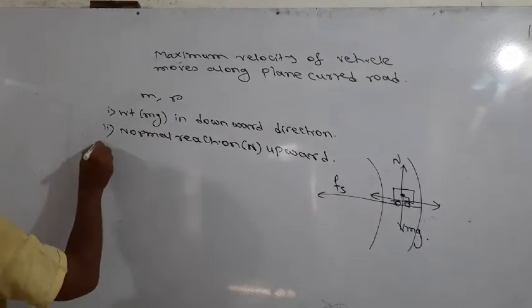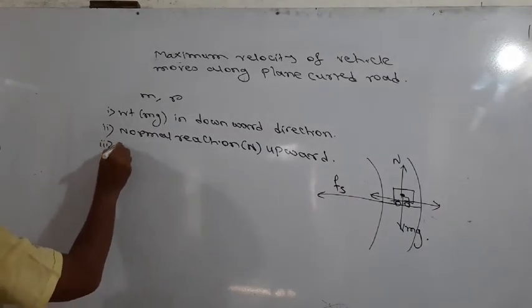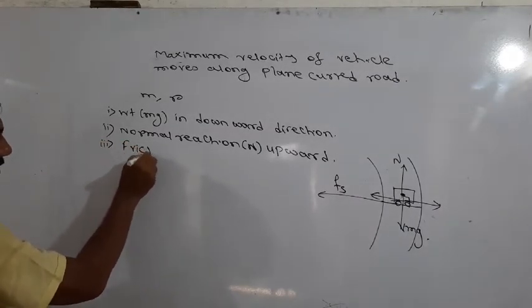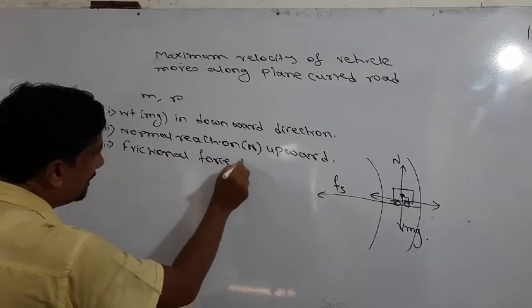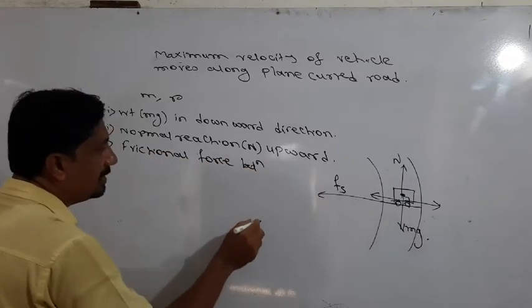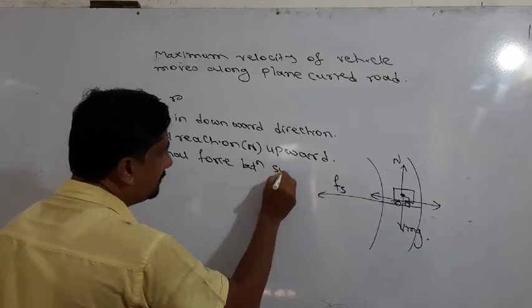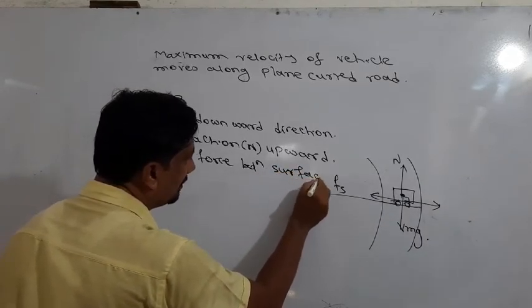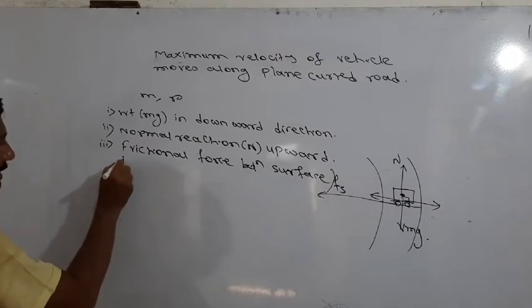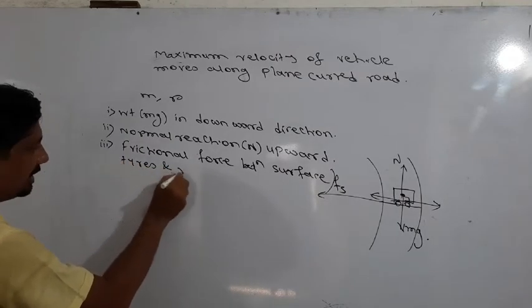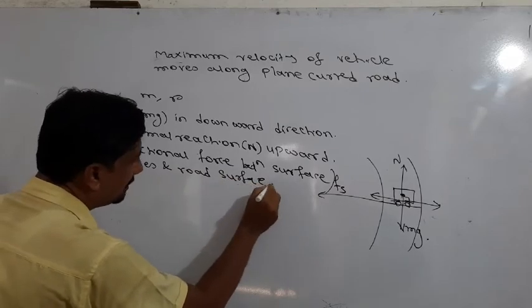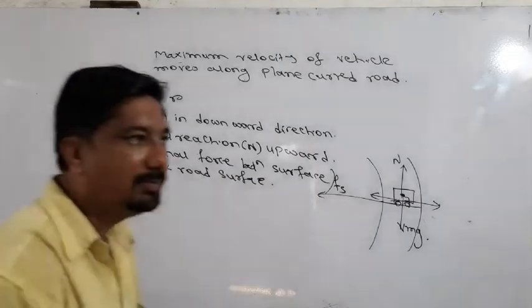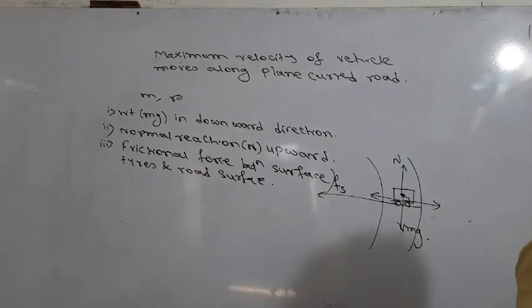The third force acting on the vehicle is the frictional force between the surface of the tires and the road surface. So these are the three forces acting on the vehicle.